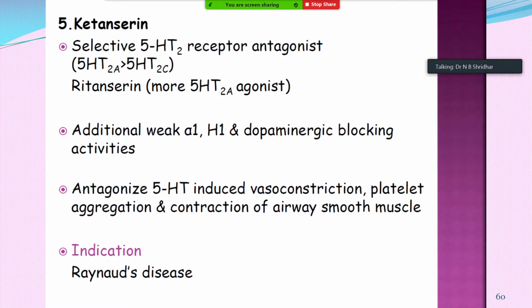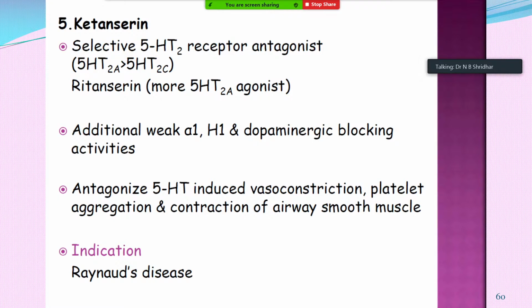And ketanserin is the drug of choice in case of Raynaud's disease, a selective 5-HT2 receptor antagonist, and ritanserin is a 5-HT2A antagonist with additional weak H1 and dopaminergic blocking activities.